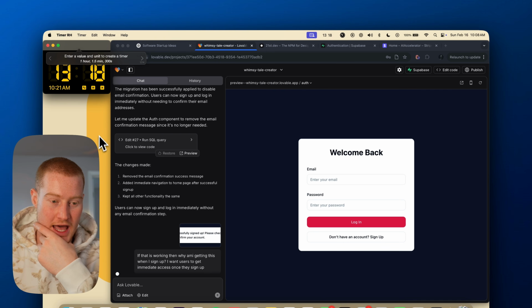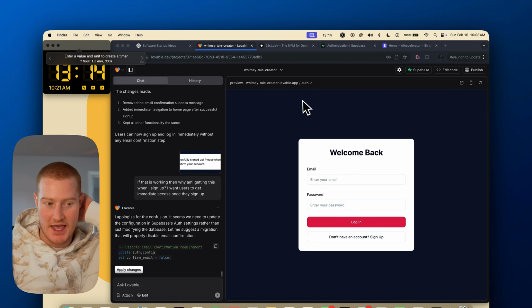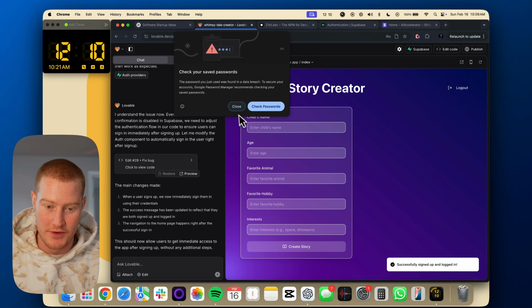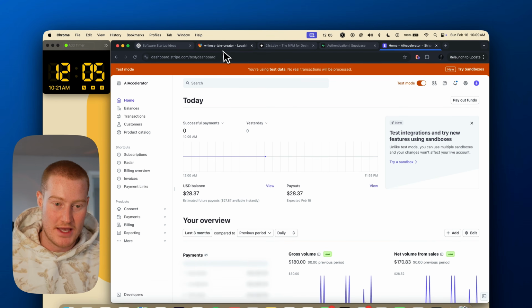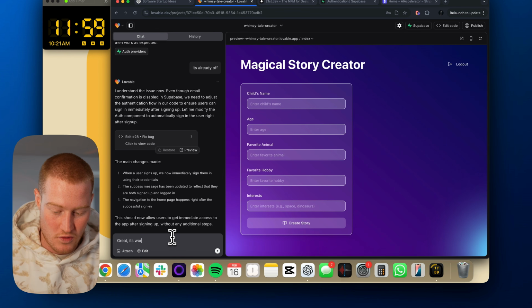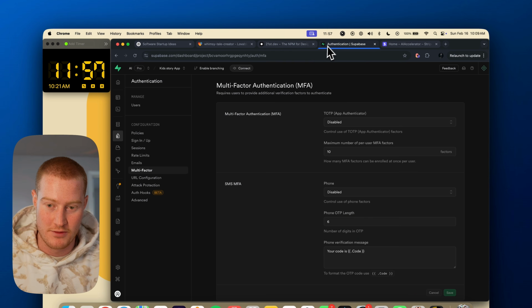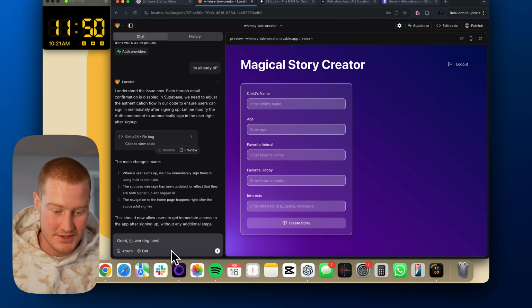We are running out of time, ladies and gentlemen. We need to go ahead and add Stripe payments ASAP. Okay, moment of truth. Boom, there we go. We got that working. Thank God. Okay, next up, we need to instantly add Stripe payments. So we need to make sure this is working. So great, it's working now. Actually, first of all, let's make sure it's storing these profiles. Great.